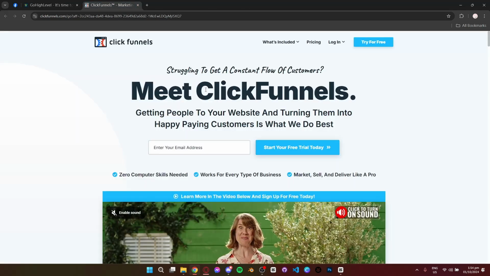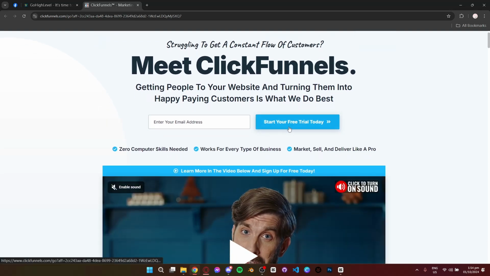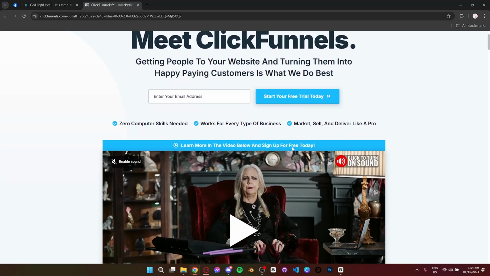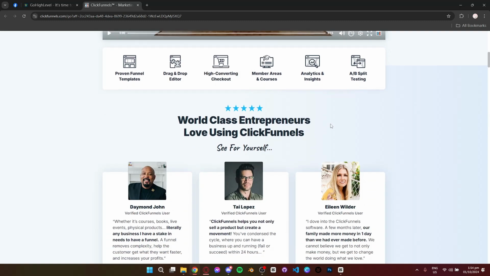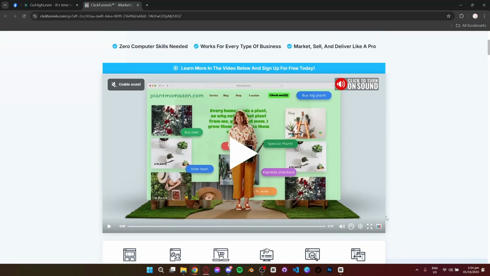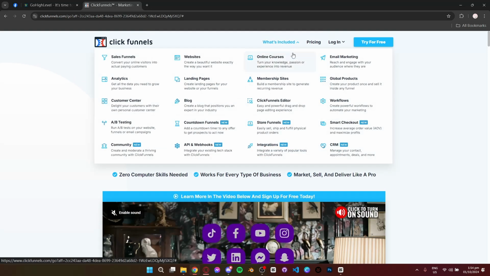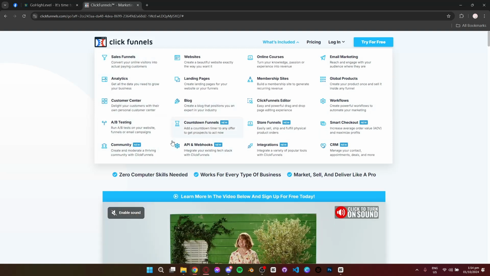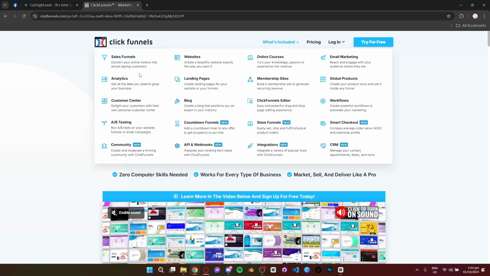ClickFunnels is the go-to platform for building sales funnels that convert. It's highly focused on helping businesses optimize their online sales process. You can easily create landing pages, upsell offers, and checkout processes without needing any technical skills. ClickFunnels excels at driving conversions and scaling sales, but it's more focused on the funnel building side and lacks some of the CRM and client management features that GoHighLevel offers.